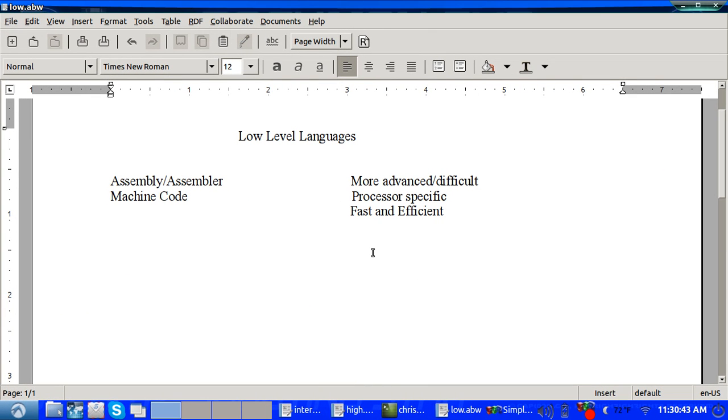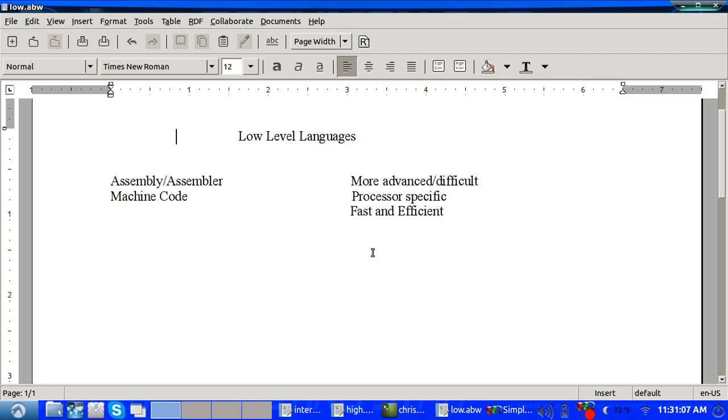Now we have our low-level languages. These are assembly, assembler, and machine code. Technically, assembly is higher than machine code, as assembly needs to be compiled to machine code, but to keep things simple, it will be put here. Assembler and assembly are interchangeable in many cases, but it's good to know that the assembler is assembly's compiler.